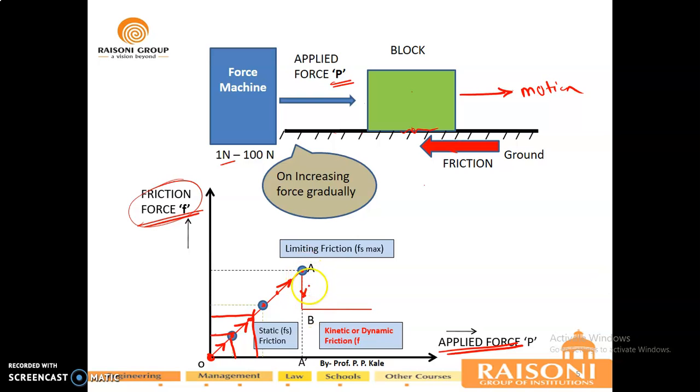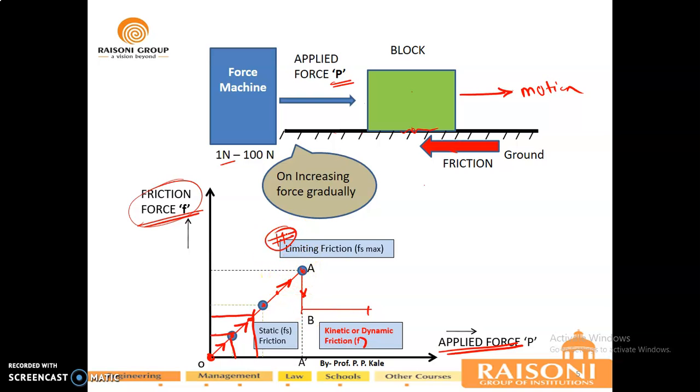In that case, the drop of the friction will be there, and after that your body will be under a constant kinetic friction. Okay, so let us understand the various things. Now up to this O to A, you will have static friction, in which your body will be at rest, but you are experiencing friction. Now the point which differentiates static friction and kinetic friction is called the limiting friction point.